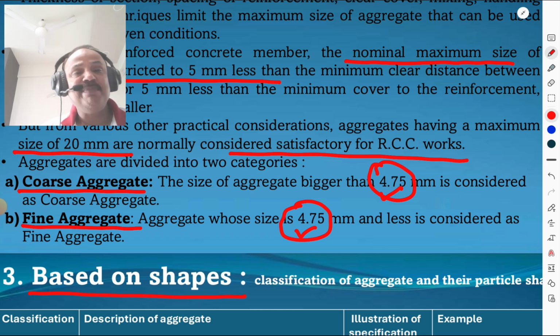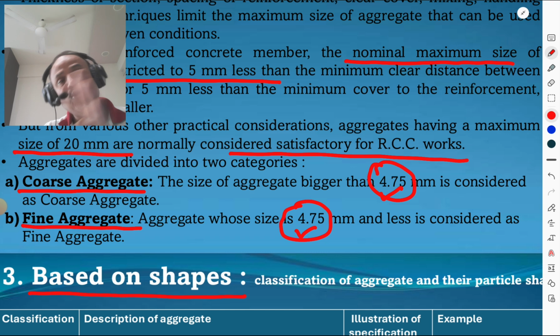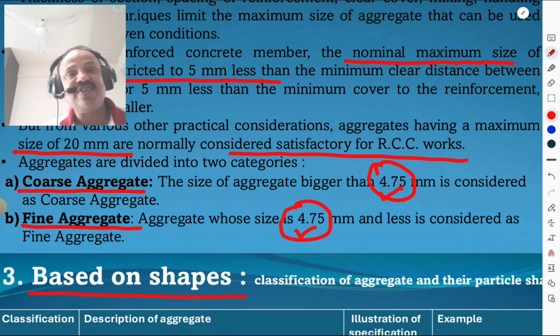The size of aggregate bigger than 4.75 mm is considered as a coarse aggregate, and aggregate whose size is 4.75 mm or less is considered as a fine aggregate. Coarse aggregate म्हणजे खडी थोडक्यात आणि fine aggregate म्हणजे थोडक्यात sand.